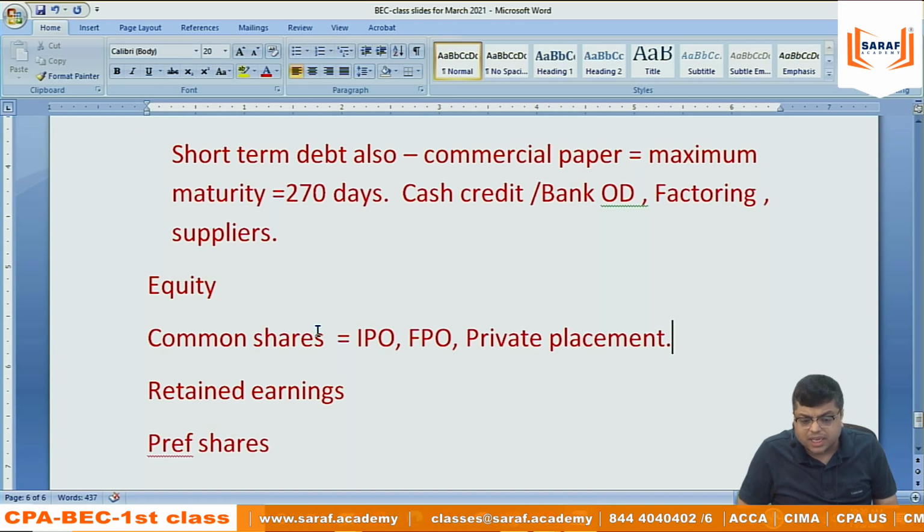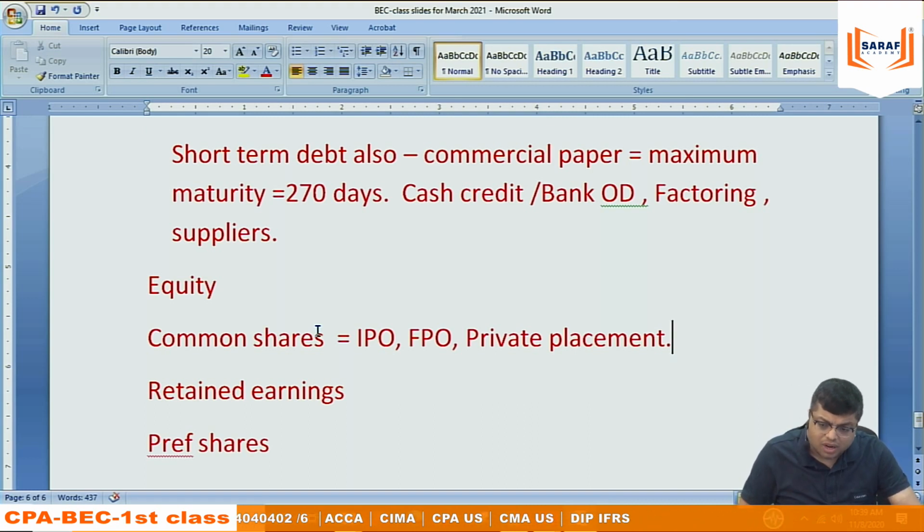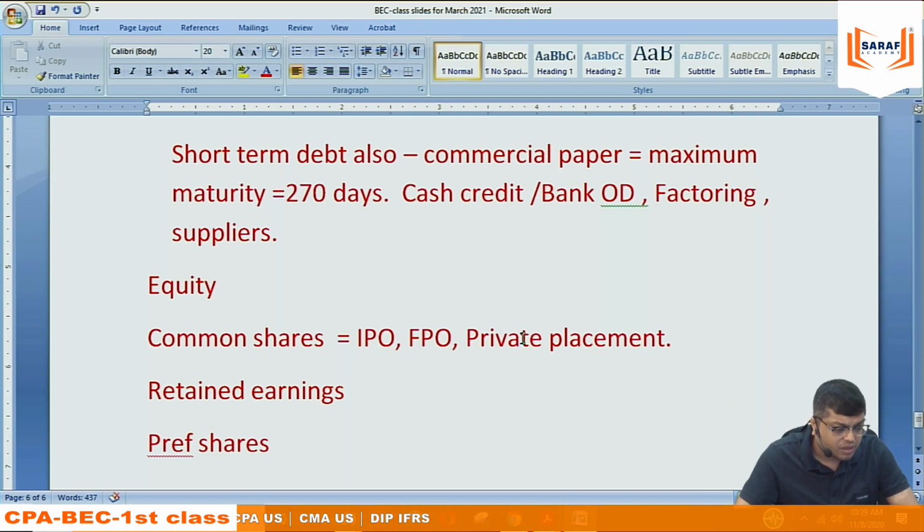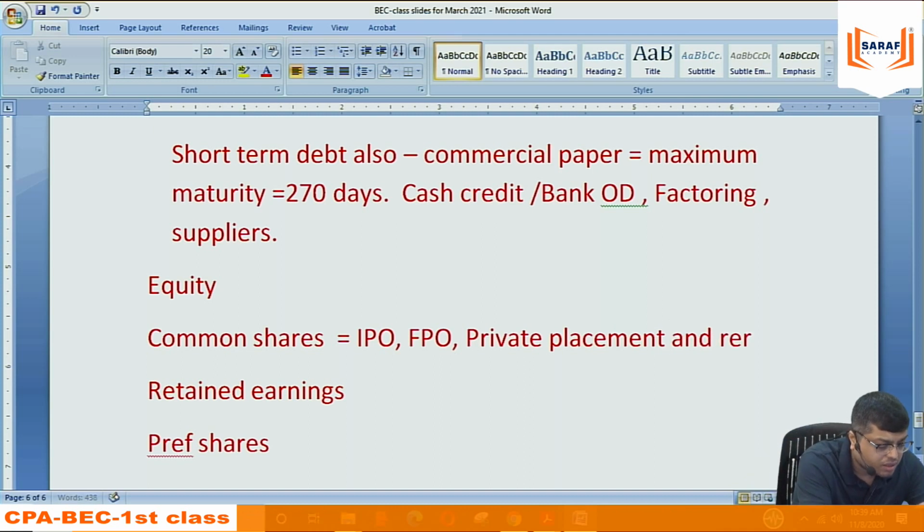In an IPO, a company is issuing shares in the market, listing for the first time, an initial public offering. In an FPO, the company is already listed on the stock exchange and is issuing further shares in the market. And rights shares.